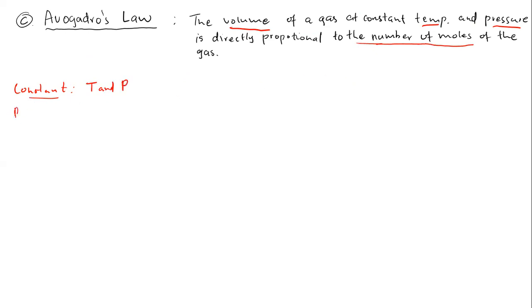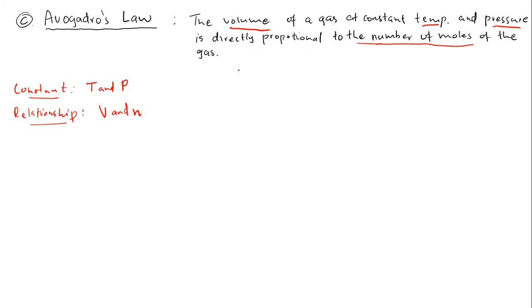So now we wanted to determine the relationship between what? Avogadro wanted to determine the relationship between the volume and the number of moles of a gas, okay? And then he also found the direct proportion. But how? Now let's talk about this once more.